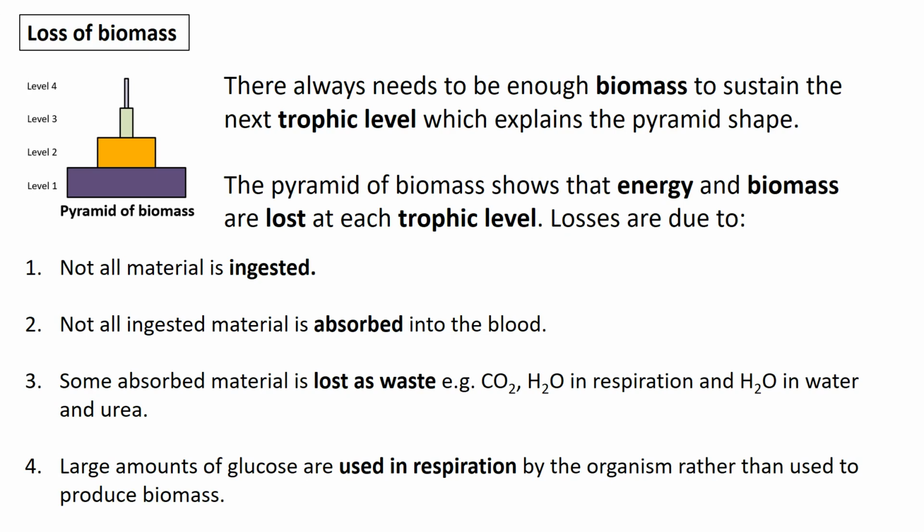Some absorbed material is lost as waste, so anything that you do manage to get absorbed, you're actually going to use in respiration, or make urea, for example, when you are breaking down proteins and things like that. So some of the absorbed material might be lost as waste, and large amounts of the glucose that you absorb is going to be used in respiration so that you can release energy to carry out all of those functions required. So you can see that there are losses at each stage. So this is why a pyramid of biomass always looks the same shape.